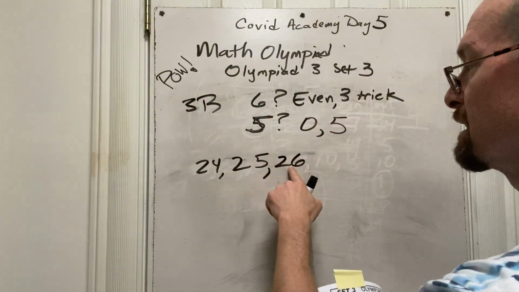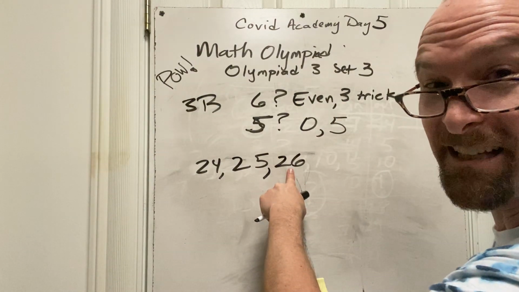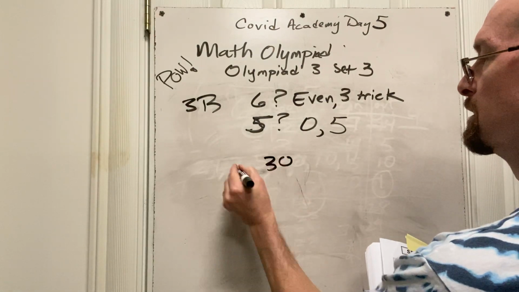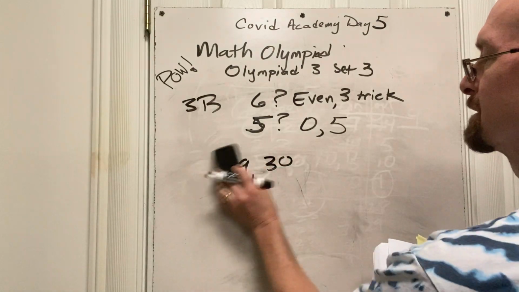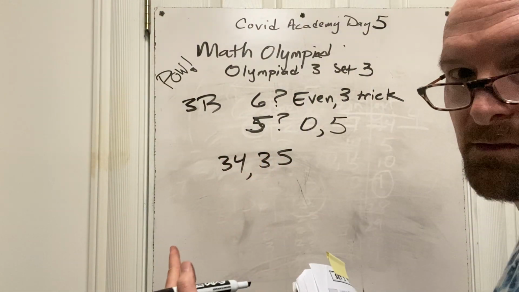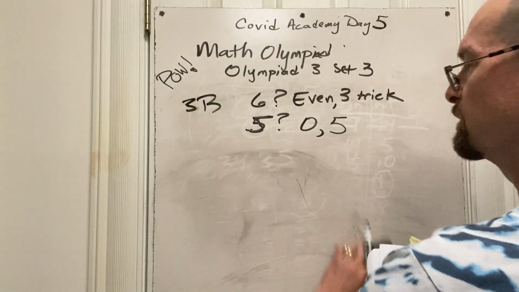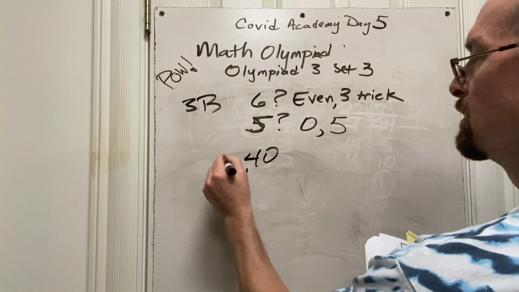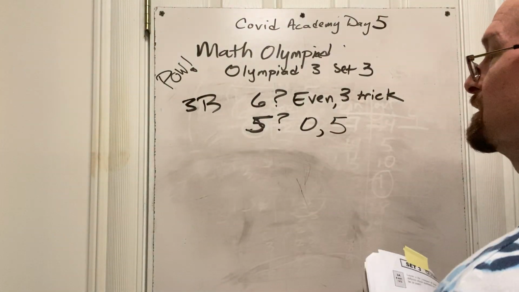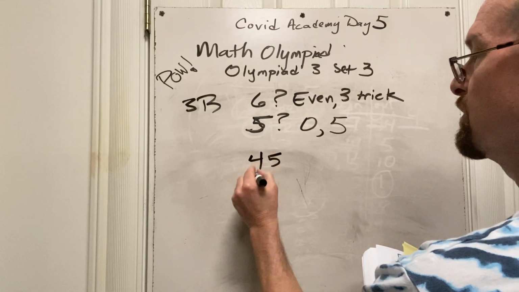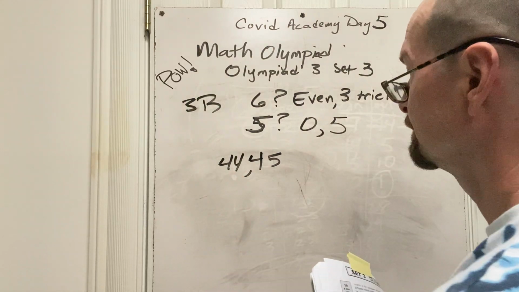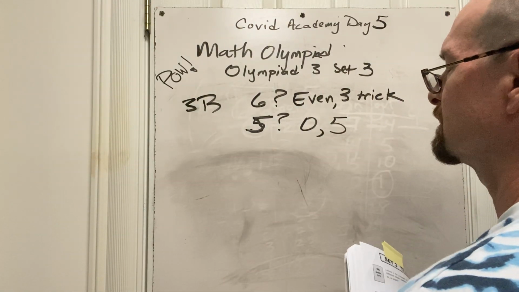I'm getting excited. 26. What is the last thing? 4. Does 4 fit into 26? Oh my. No, it doesn't. So it's not this. So we're up to 30. 30. 29. That doesn't work for 6. 35. 34. 6 times 6 is 34, right? No, it isn't. We're done with that. 40. 39. Does 6 times something be 39? Don't be saying yes to that question. 45 means 44. 6 times something, 44? No.